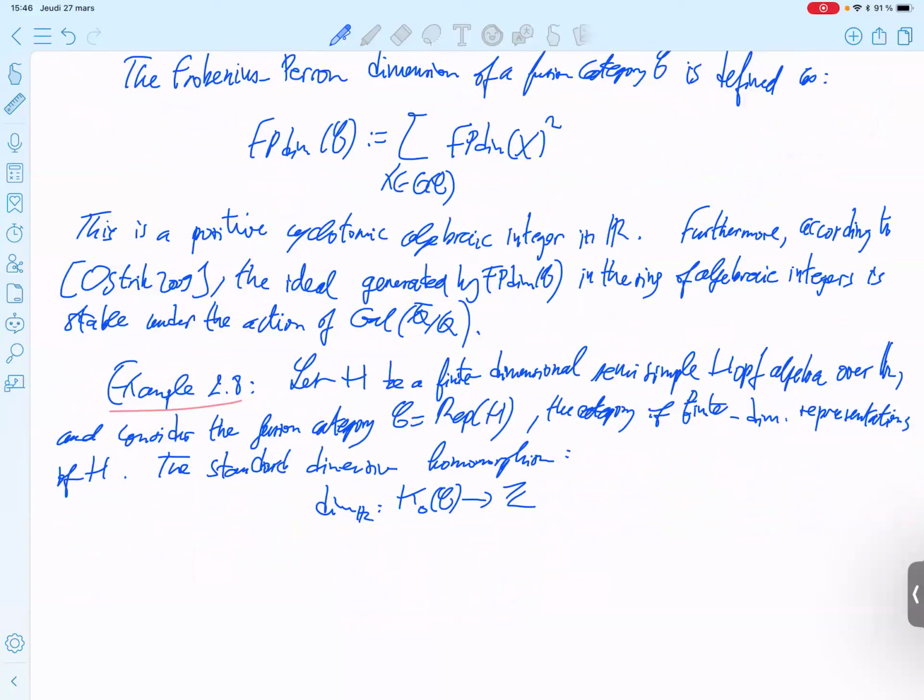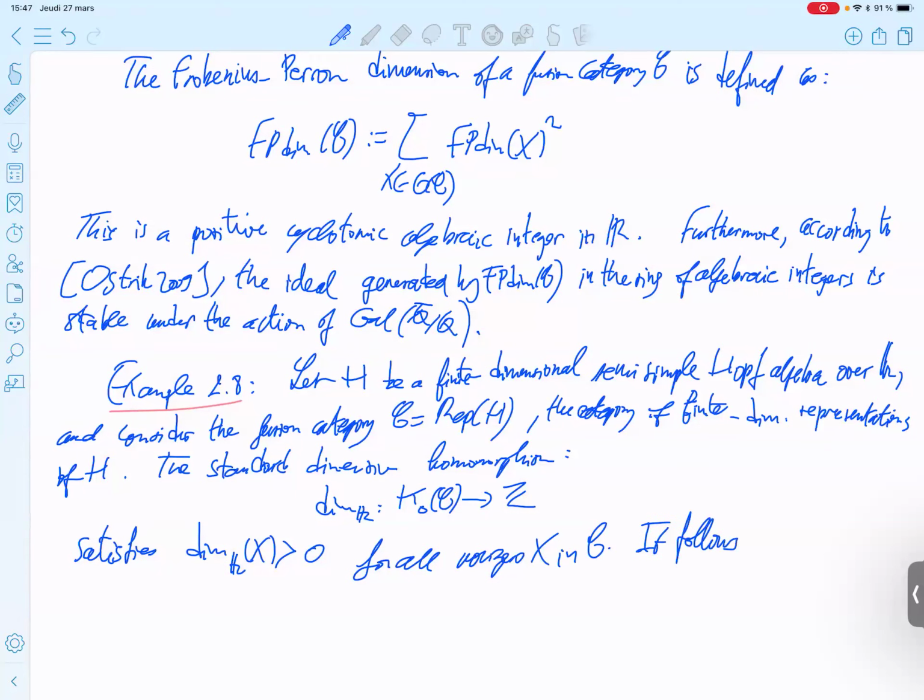So this already satisfies the positivity for all non-zero X in C. By the uniqueness of the Frobenius-Perron dimension, it should be the Frobenius-Perron dimension.